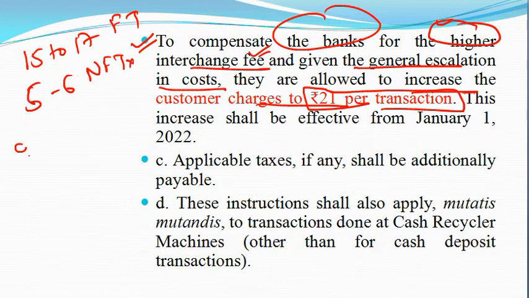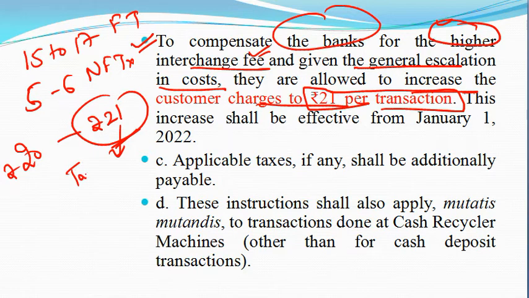Earlier it was rupees 20, now it is rupees 21 per transaction, and taxes etc. extra. This increase shall be effective from 1st of January 2022. This is very important: this increase shall be effective from 1st of January 2022, and applicable taxes, if any, shall be additionally paid.